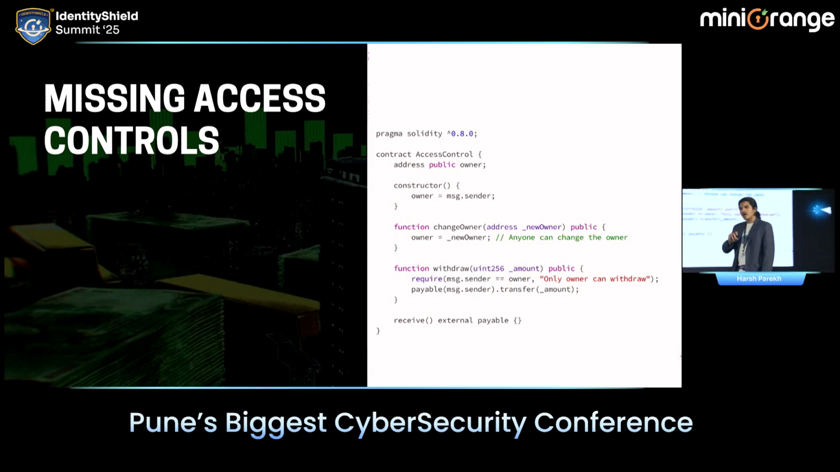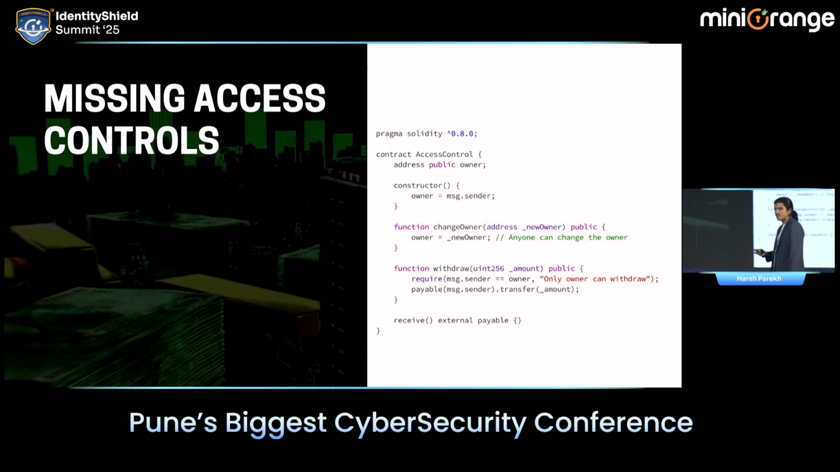This is the classic re-entrancy attack, and whenever you find a receive function, ये fallback create करेगा to the withdraw. After this, we have a very simple example of missing access controls. I think code पढ़ के ही समझ जाएगा.